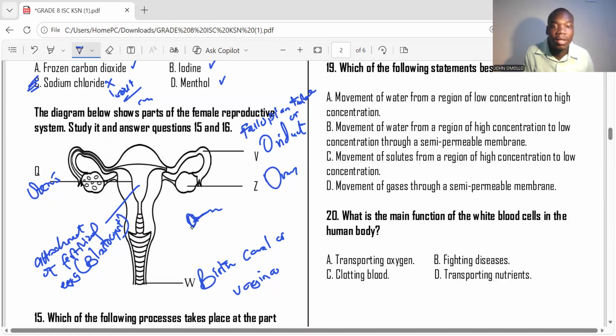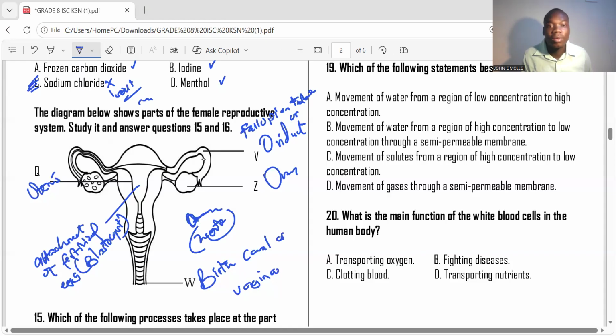When they fuse, fertilization happens and they form what is called a zygote. So the egg detaches and goes to the oviduct in readiness, waiting for the sperm. Then one of the sperm reaches the ovum, and fertilization happens there.